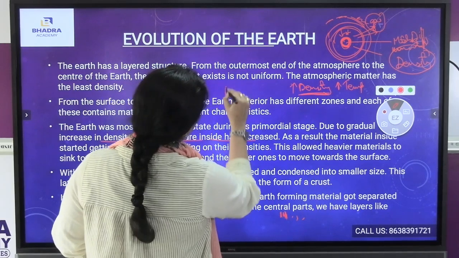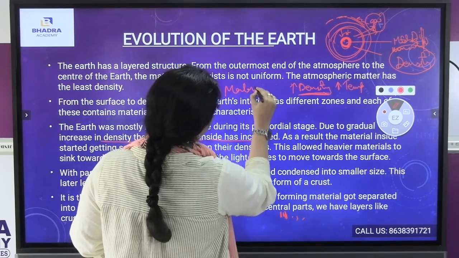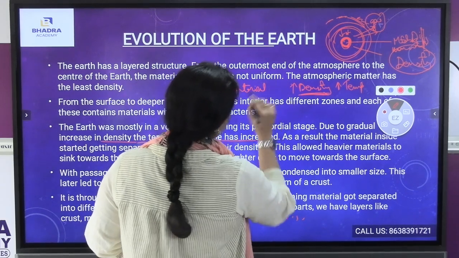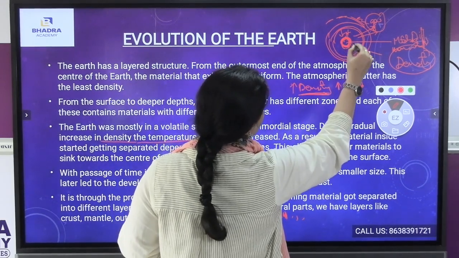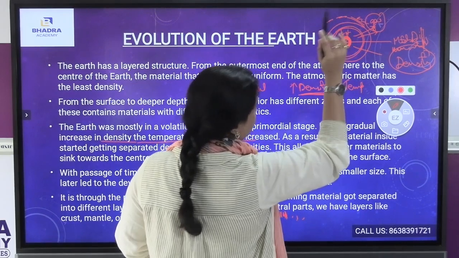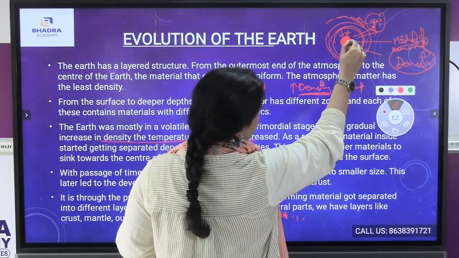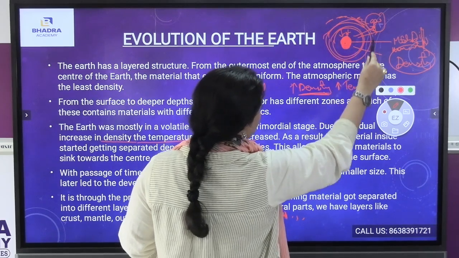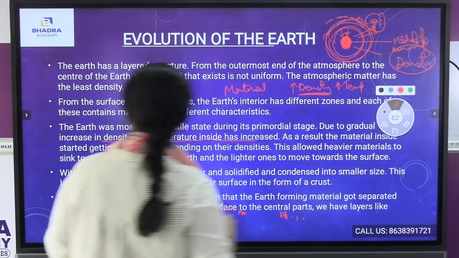The heavier metals, the heavier materials, came into the center of the earth, and the lighter material came outside.